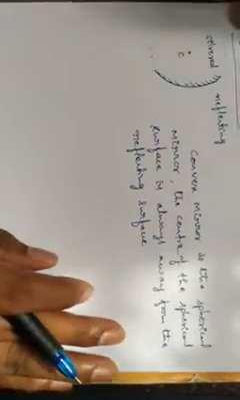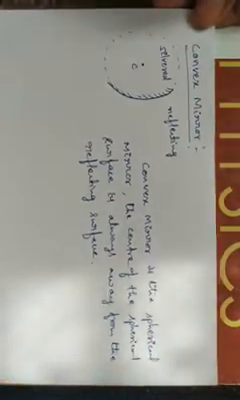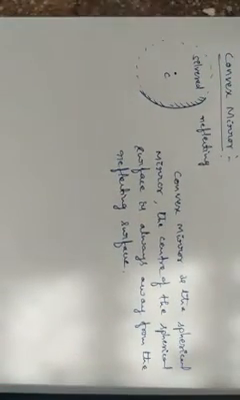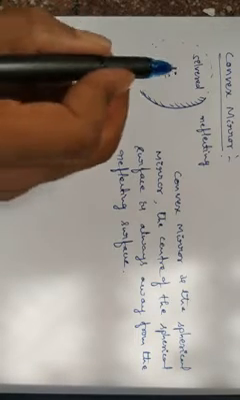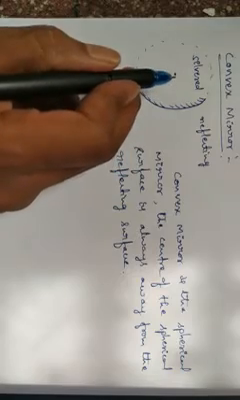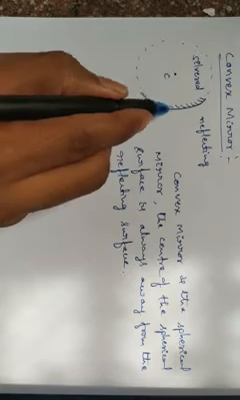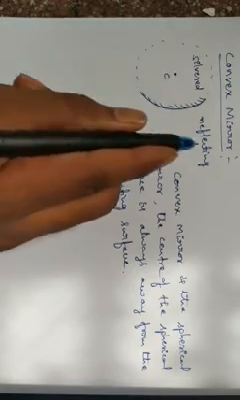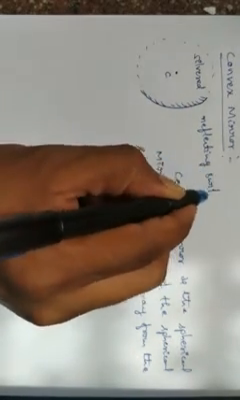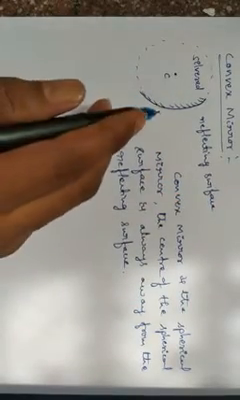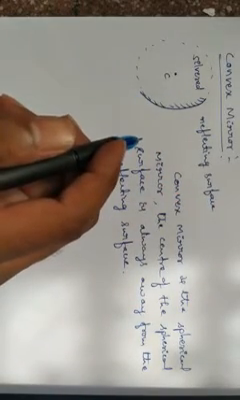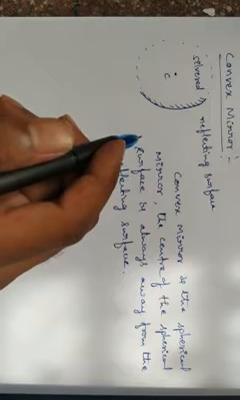Those mirrors we call convex mirrors. Observe carefully: that is the main difference between concave and convex mirrors. In the concave mirror, the center of curvature is towards the reflecting surface. In the convex mirror, the center of curvature is towards the silvered side, away from the reflecting surface. That is the main difference between concave and convex mirrors.